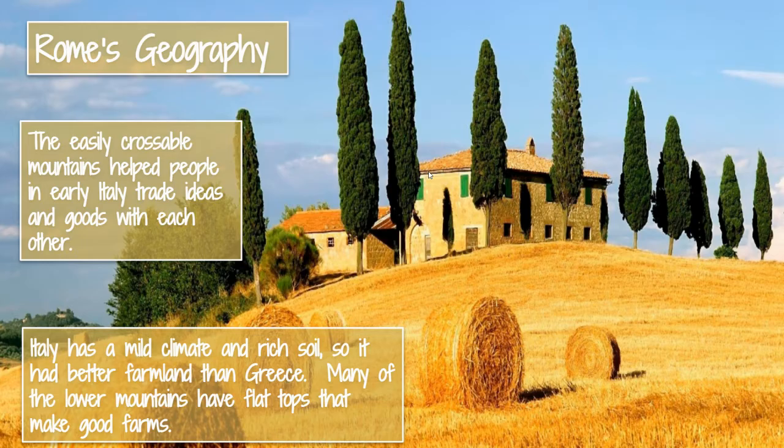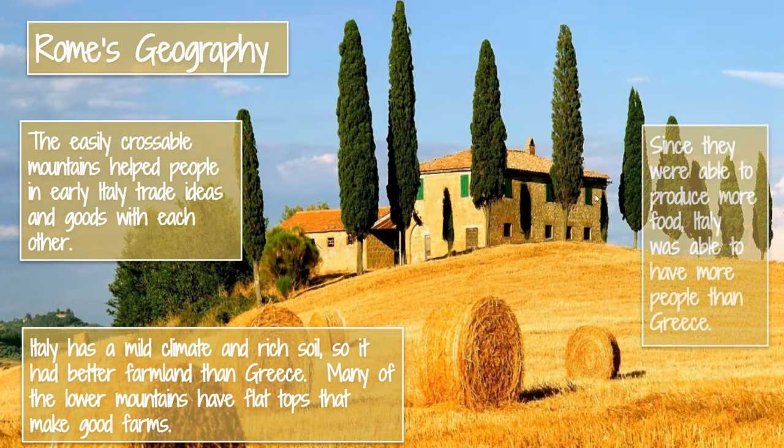Italy had a much better farmland than Greece. It had a mild climate. It had really good soil. So they didn't have the trouble that Greece did with finding places to farm. Many of the lower mountains, like I showed you, had flat tops that made really good farms. And you could see in that picture all the farmland that's on top of those Apennine mountains. So they really did not have to worry about running out of farmland the way that Greece did.